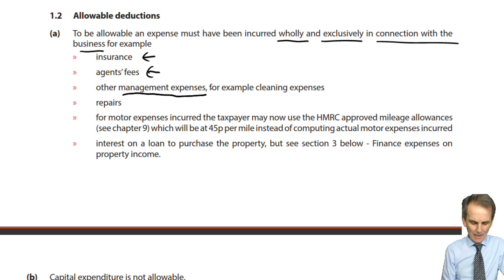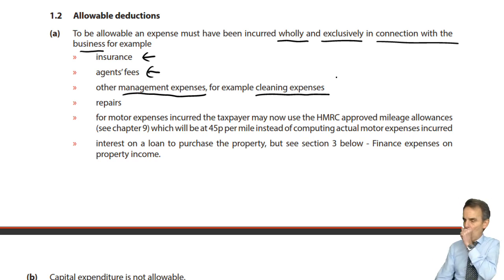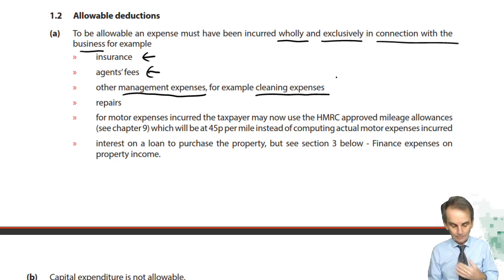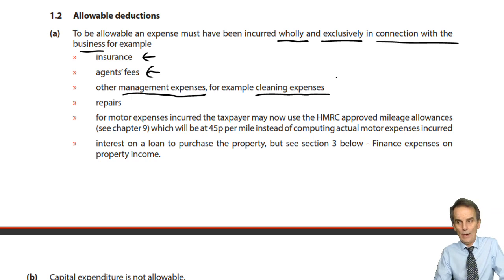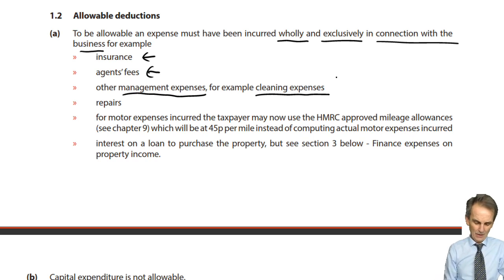Other expenses associated with the management of the property. There might be cleaning expenses that we incur. Certainly what would happen if, for example, part way through the tax year, one tenancy came to an end and the tenant left. Prior to trying to get a new tenant to come in, you may incur some cleaning expenses, getting specialist professional cleaners in to make the property look as good as it possibly could do so you can get the highest possible rent in relation to letting to the new tenant. So those, again, on a paid basis are allowable expenses.